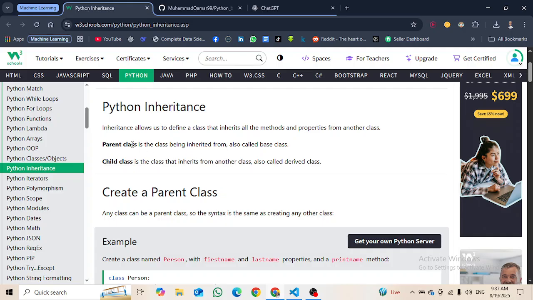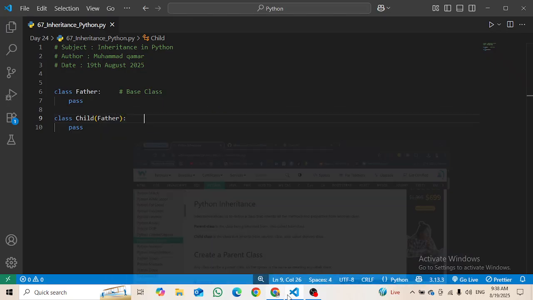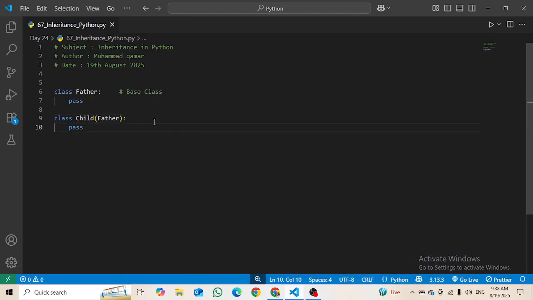So from the parent class the data is being inherited, and the child class inherits from the parent class. Also, this child class is called derived class. From the word we know what it means: derived means to derive something from something, right? Derived class. Yeah, that's it.